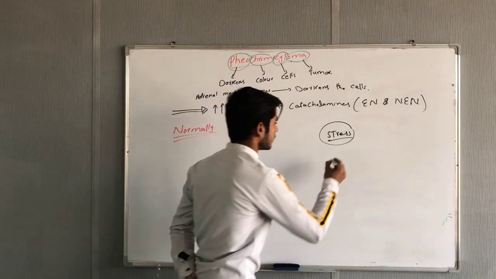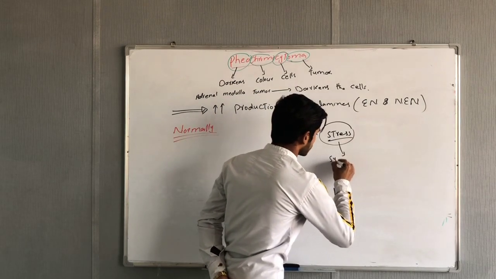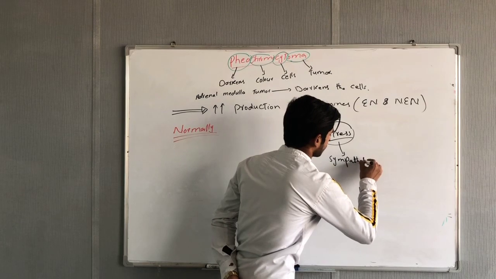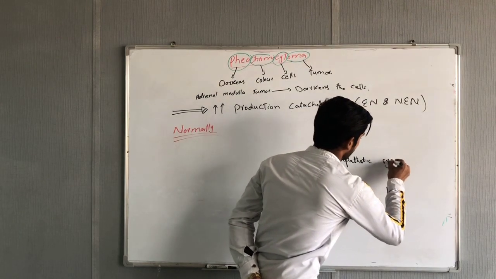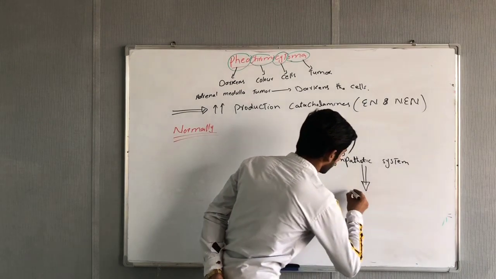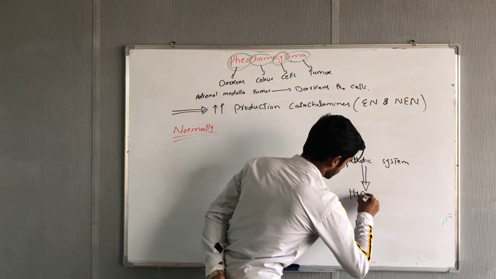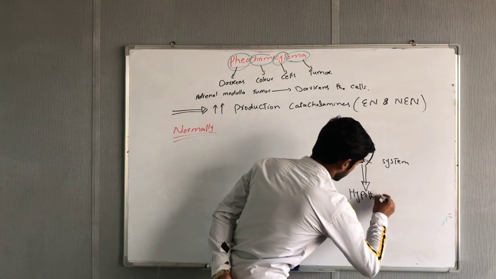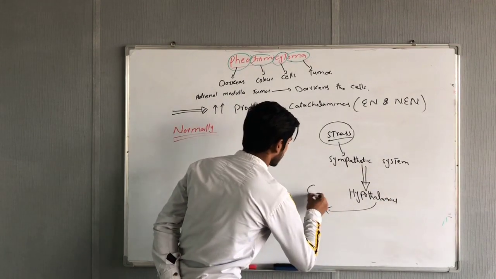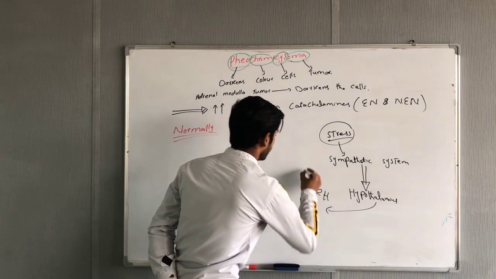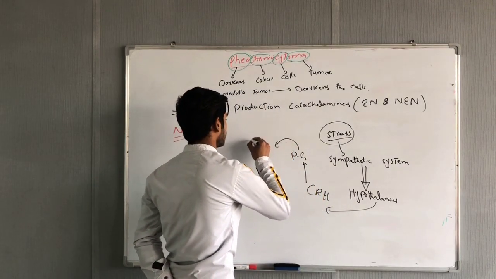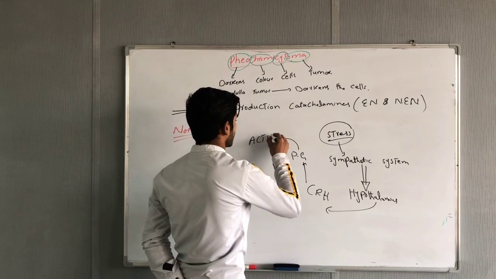When there is stress, the sympathetic system will be activated, and this sympathetic system will give a signal to the hypothalamus. The hypothalamus will secrete corticotropin releasing hormone, which further acts on the pituitary gland. Then the pituitary gland secretes ACTH.